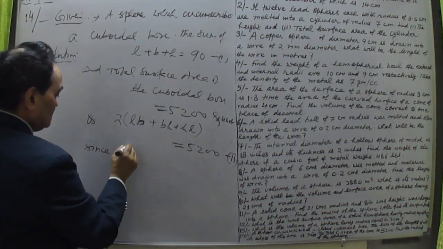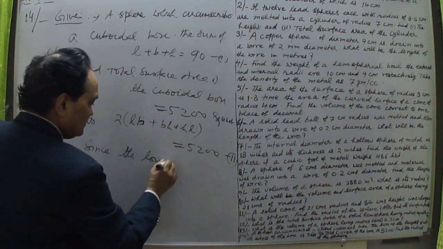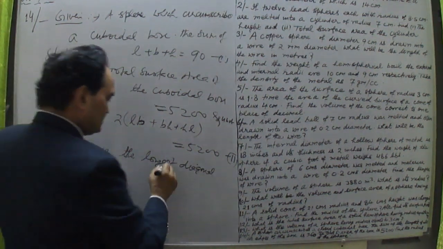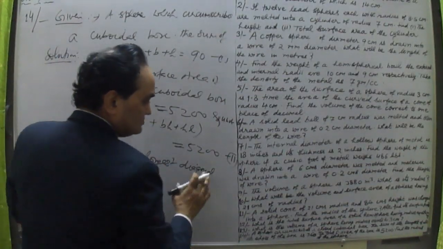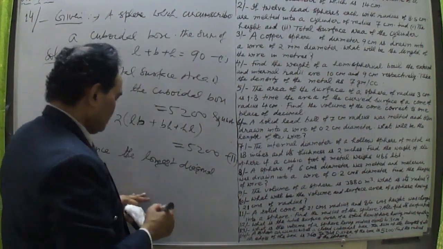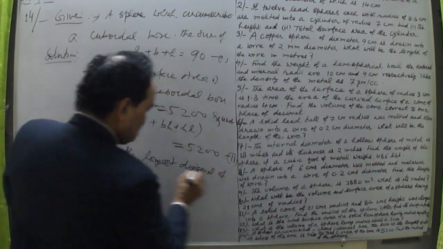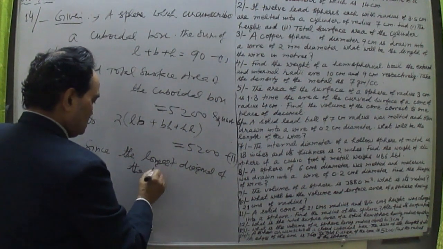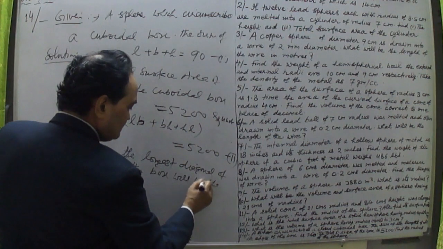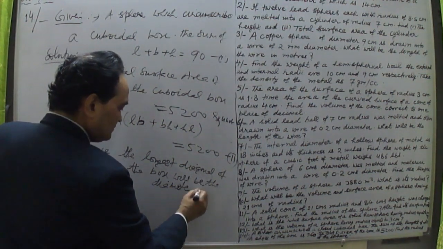Since the longest diagonal of the box, the cuboidal box, will be the diameter of the sphere.